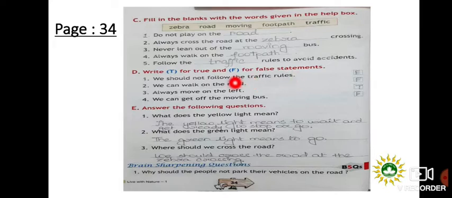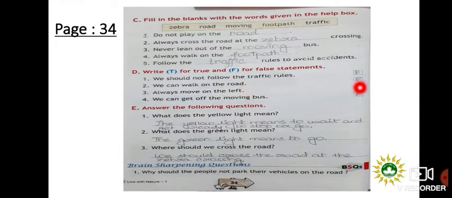If we do not follow the traffic rules, then children, what will happen? It may lead to accident or we may get injured very badly. So this statement is a wrong statement or it's a false statement. So we'll write F here in the box. Number 2 is we can walk on the road. No, we should always walk on the footpath. So write F here. Always move on the left.